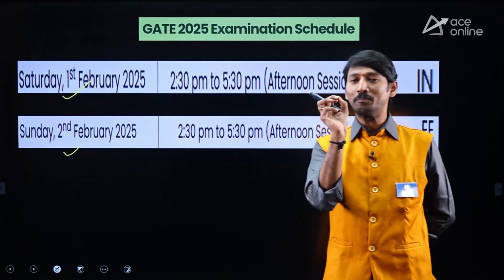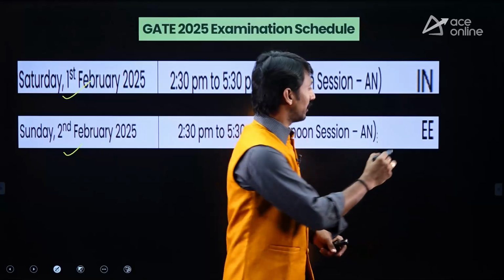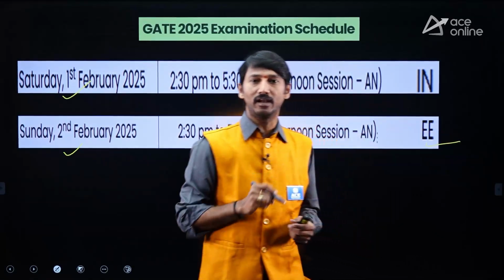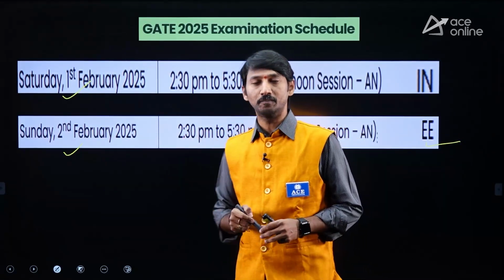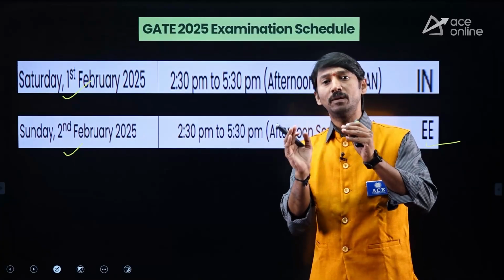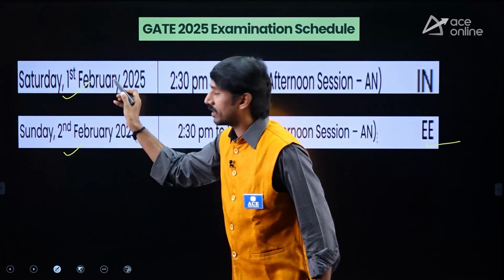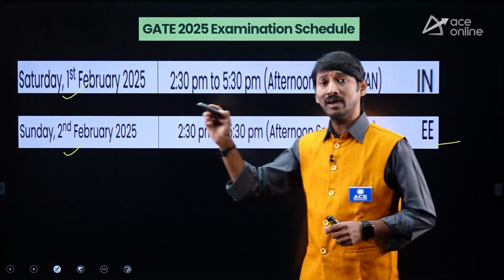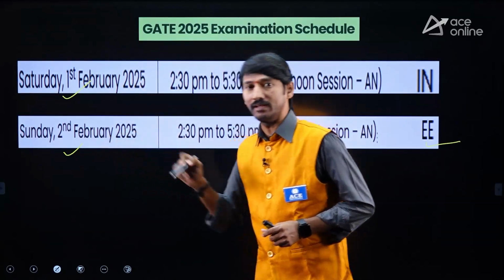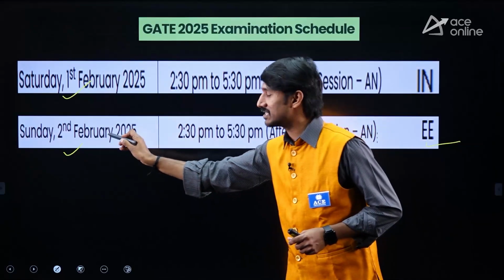A very important point, sir: electrical people will be writing the electrical paper on the 2nd February. Most people may be thinking that if I write the IN paper on the 1st February, it may disturb my own paper on the 2nd.